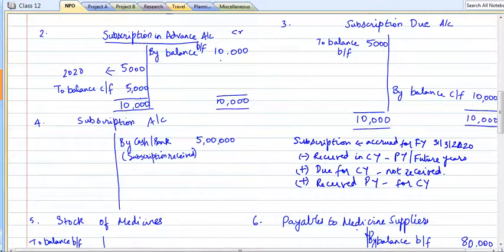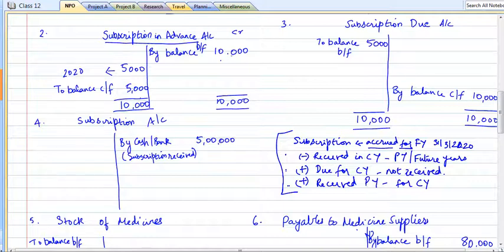So just make note of these three points, whether any of these cases are there, and apply the rule. Why we do this is mainly because we are following the accrual system of accounting. So whatever is accrued for the year, we need to include, and whatever we received by cash which is not pertaining to the current year, we need to exclude. As simple as that.